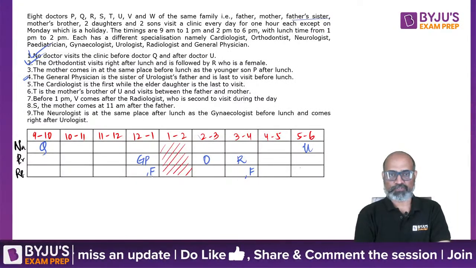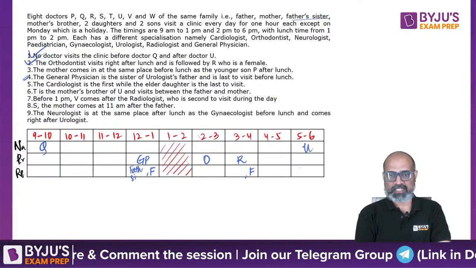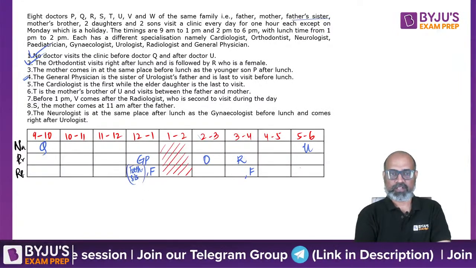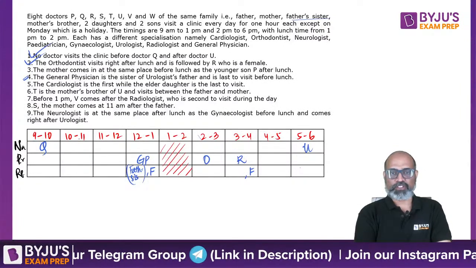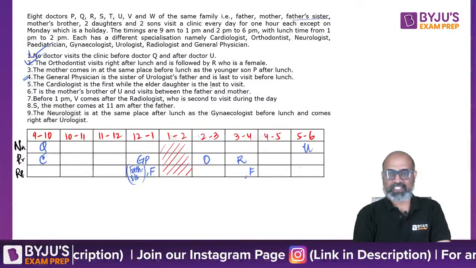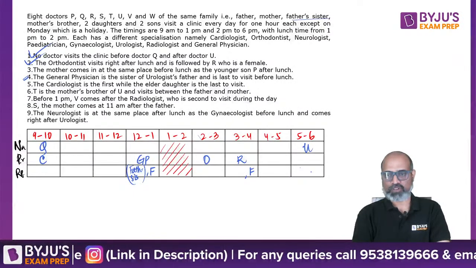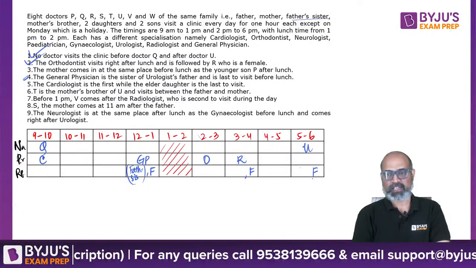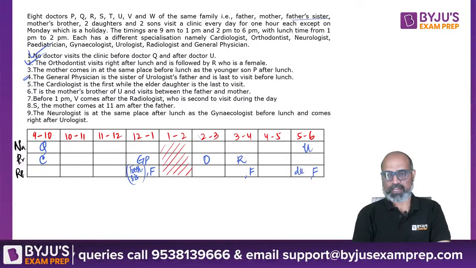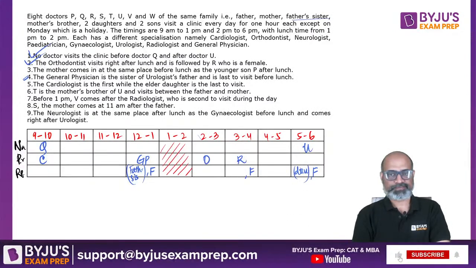And this is a female, because this is somebody's sister. Okay, the cardiologist is the first, so we have cardiologist as the first, while the elder daughter is the last to visit. So we have female elder daughter, so we have a daughter here who is the last to visit.